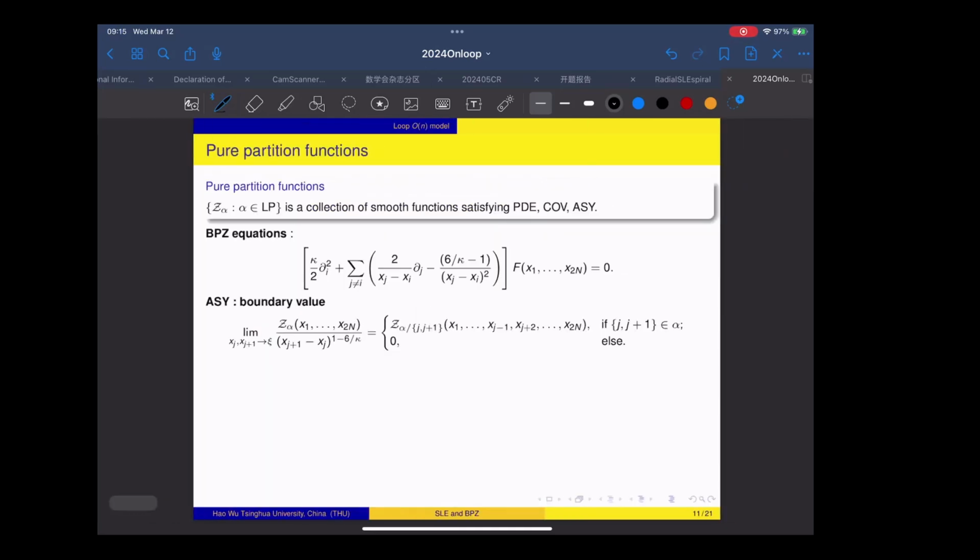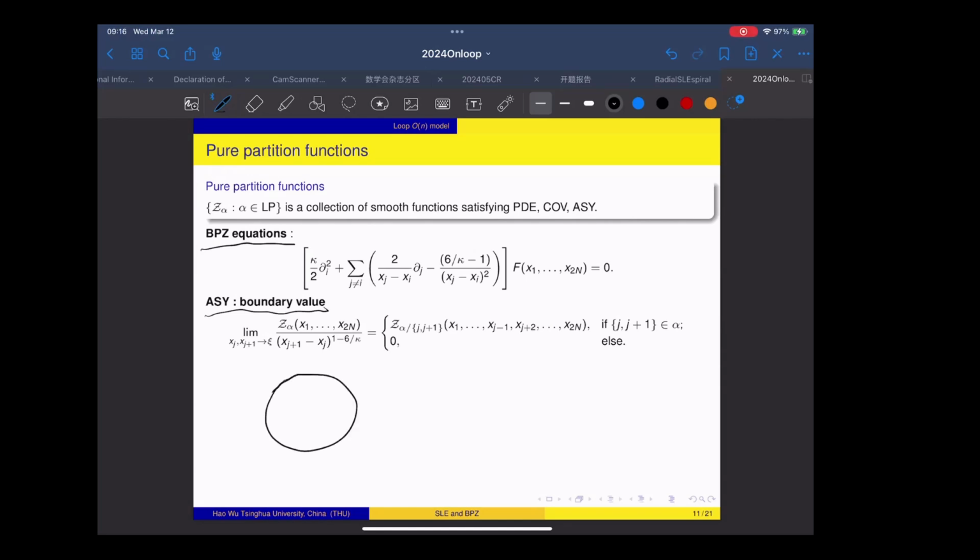Okay, so the second collection of the functions appearing in this formula is called the pure partition function. For this pure partition function, by definition, we define it in this way. They are solutions to the BPZ equations. This is exactly the same system of BPZ equations as in the previous page. More than that, we also require that this collection of functions satisfy a certain boundary value problem. So the boundary value is like this.